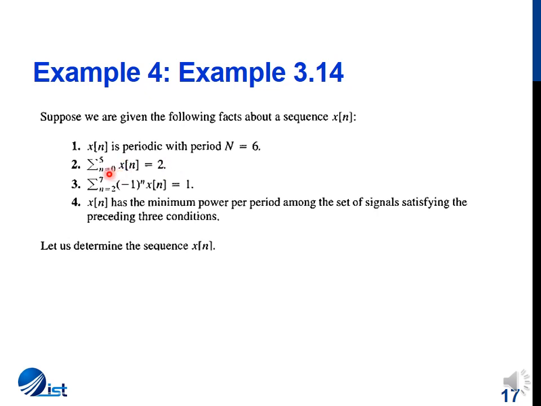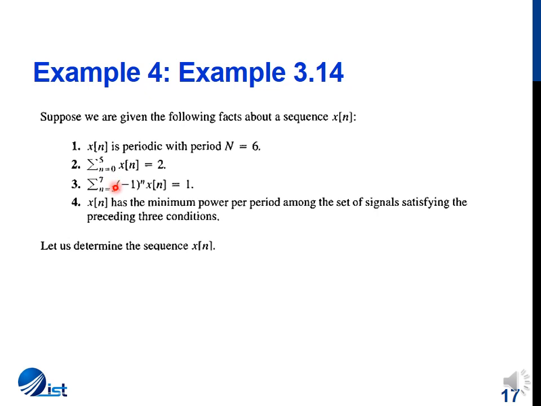Now we see that the summation is over an entire period because from n equal to 0 to 5 we have 6 samples. So if we sum all the samples, we have a result of 2. The third fact states that the summation of x of n multiplied by minus 1 raised to the power n is equal to 1, where the summation is varying from n equal to 2 to n equal to 7.